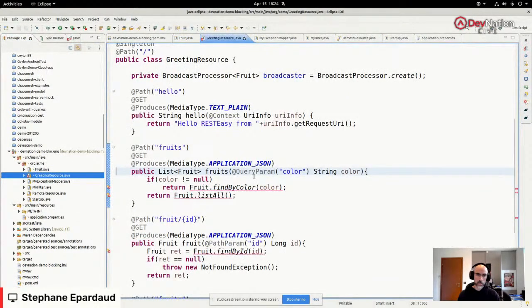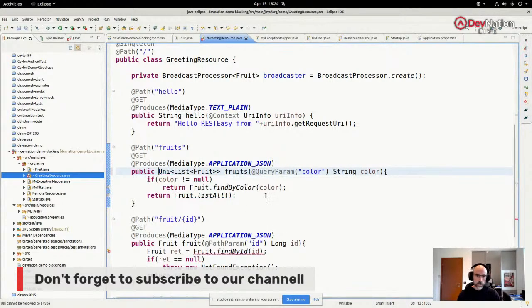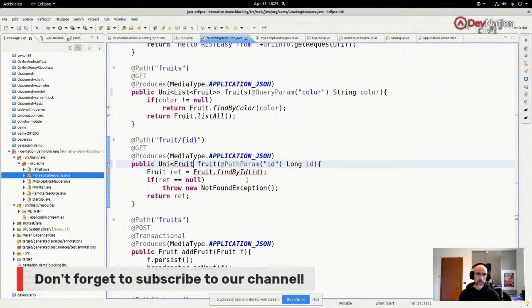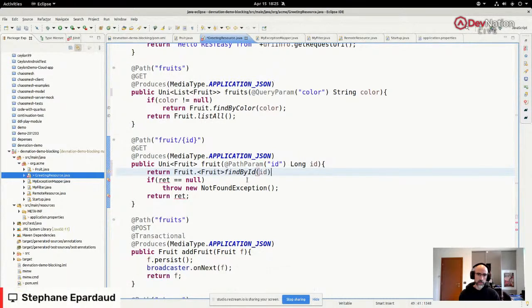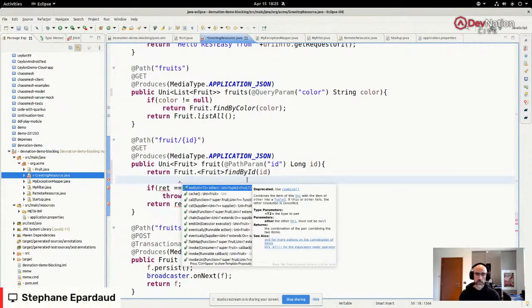Let's take a look at our greeting resource. So we need to make a few adaptations here as well. We need to turn this into something that returns a Uni. And here for find by ID, we also need to adjust it a little bit. It's still going to return a Uni, but we're going to return, and here I have to fight a bit the Java type system, but don't pay too much attention to this bit.